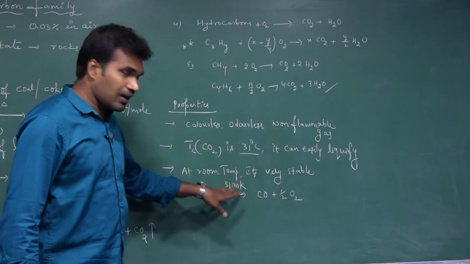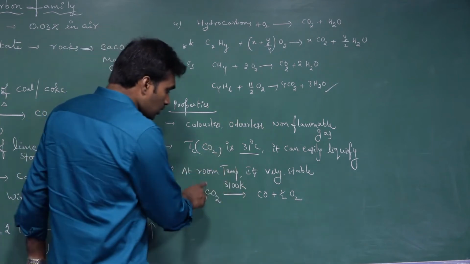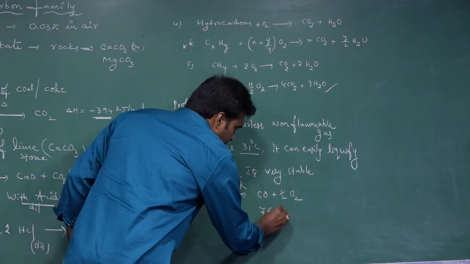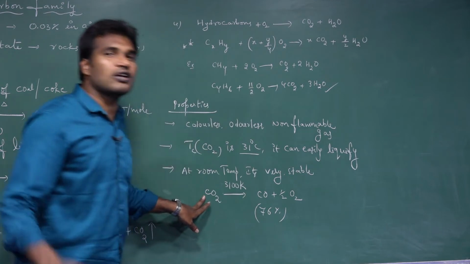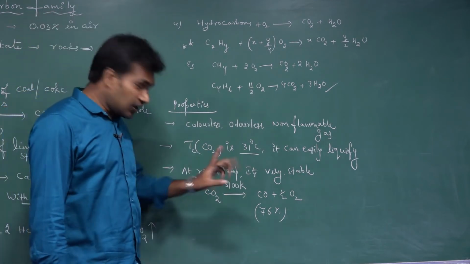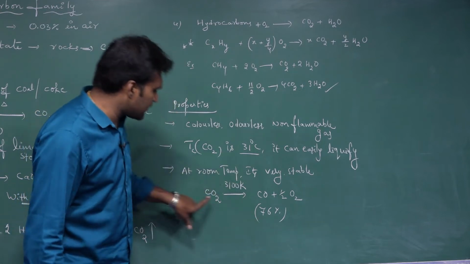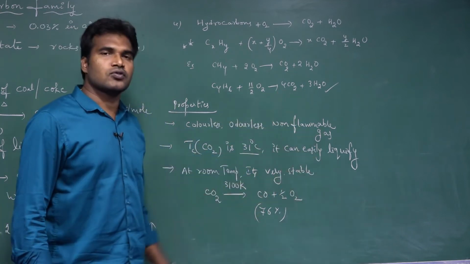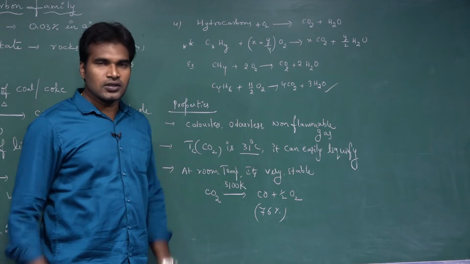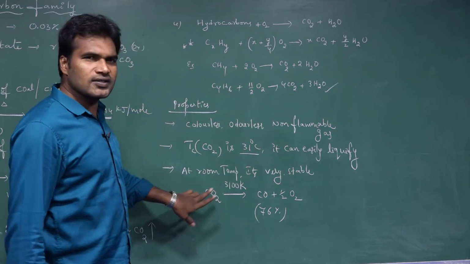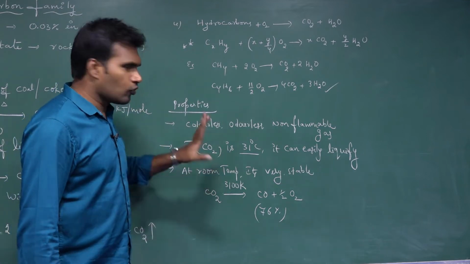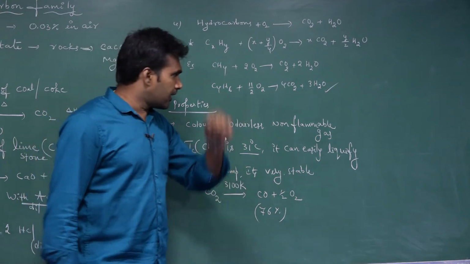At 3100 kelvins, only 76% of CO2 decomposes. So even at that high temperature, only 76% of CO2 is decomposing into CO and half O2. So it confirms that CO2 is most stable at room temperature. Clear?